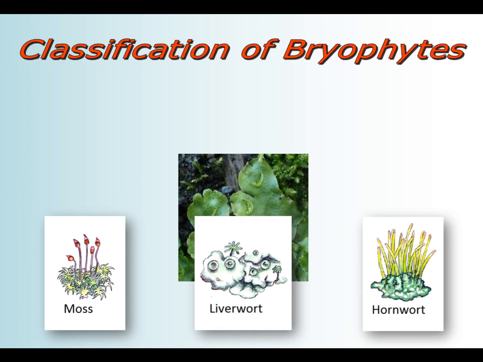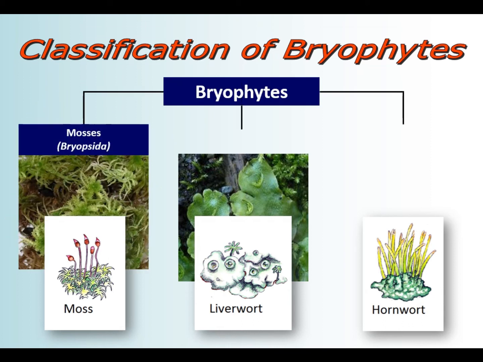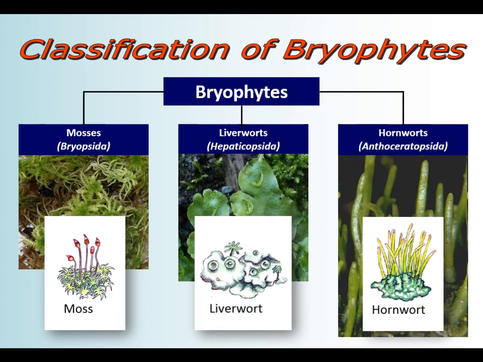Next, let us learn about the classification of bryophytes. Bryophytes can be divided into three major groups. The first one is mosses or Bryopsida. The second one is liverworts or Hepaticopsida. And the last one is hornworts or Anthoceropsida.